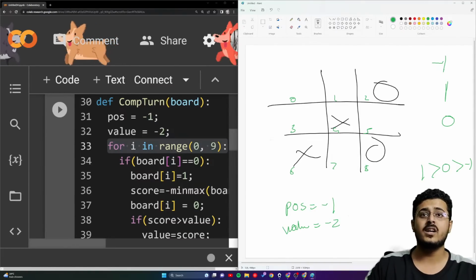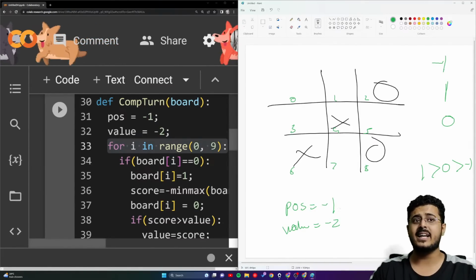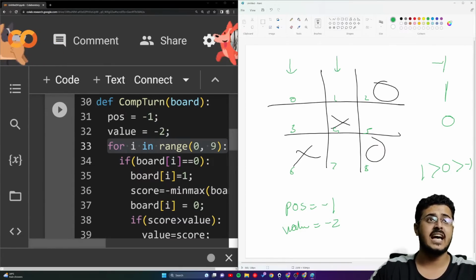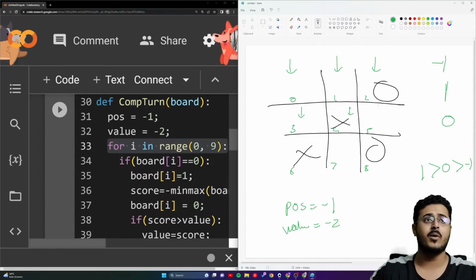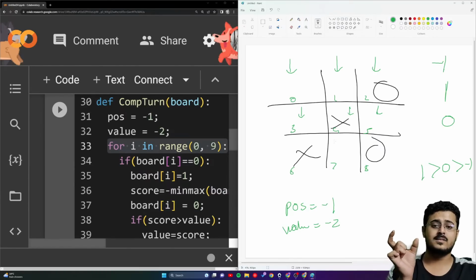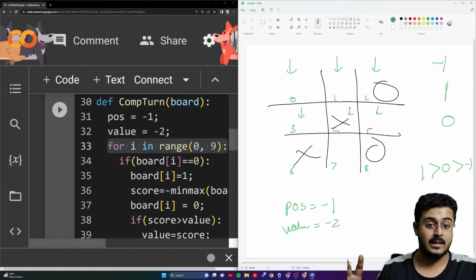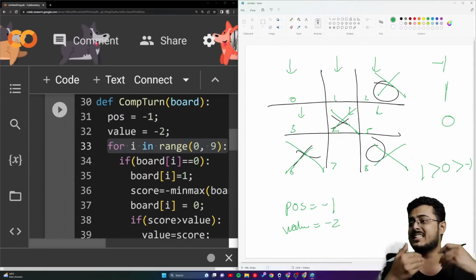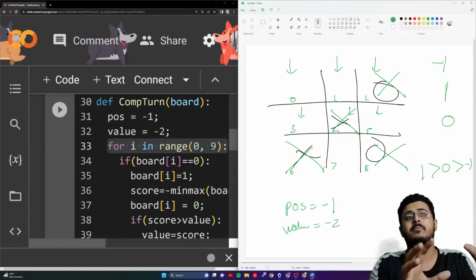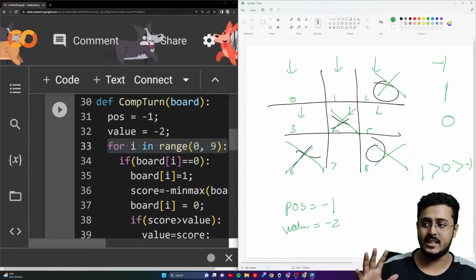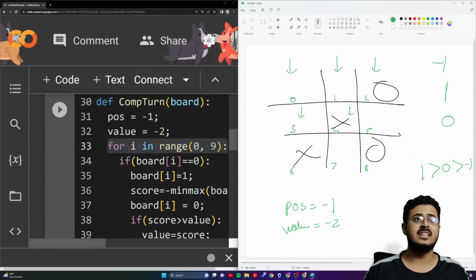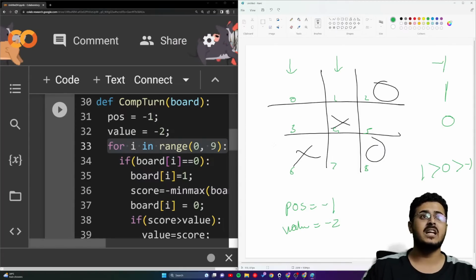Okay, so right over here, guys, -1 and -2 are the two values that I have already declared. Now I'm going to go over each and every box, wherever the current board is empty. So for example, here I cannot go, here I cannot go, here I cannot go, here I cannot go, because there is already a digit present. I can only go on empty spaces. These are the positions that I cannot go on. I can only go on these positions where I'm putting an arrow. So that is what we have done right over here.